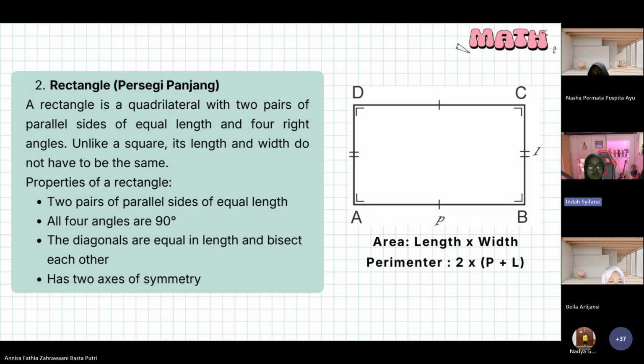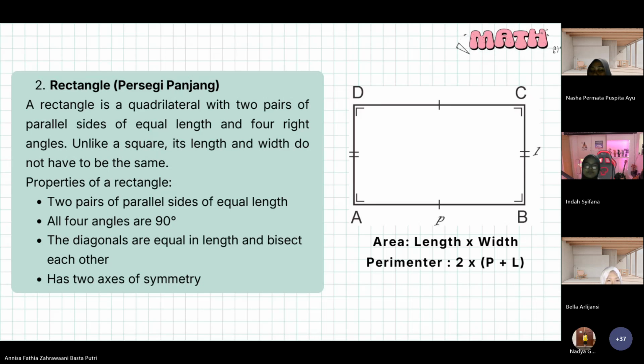Two, all four angles are 90 degrees. Three, the diagonals are equal in length and bisect each other, and the last, it has two axes of symmetry. For a rectangle, the area is length multiplied by width, and the perimeter is 2 multiplied by quantity p added l.